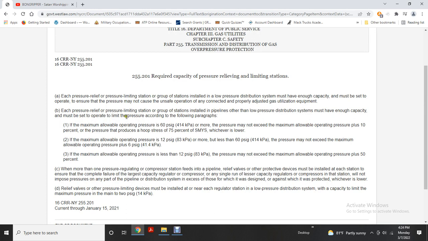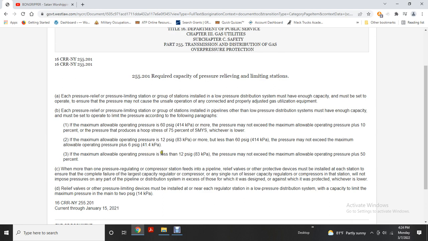Each pressure relief or pressure limiting station or group of stations installed with the pipeline other than low pressure for the distribution system must have enough capacity and must be set to operate limited with the pressure for the following paragraphs. Maximum operating pressure 60 psi or more may not exceed maximum operating pressure more than 10% or the pressure which produces a hoop stress of 75% of the system yield strength, whichever is lower. Maximum operating pressure of 12 psi gauge or more, but less than 60 psi, the pressure may not exceed the maximum allowable operating pressure plus 6 psi gauge.